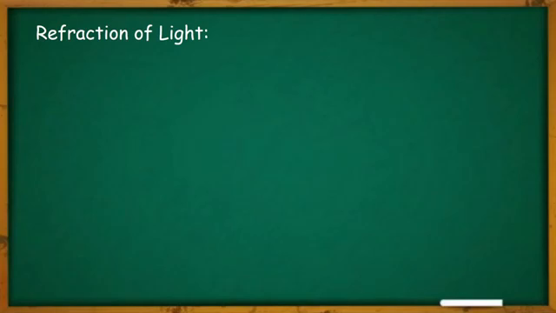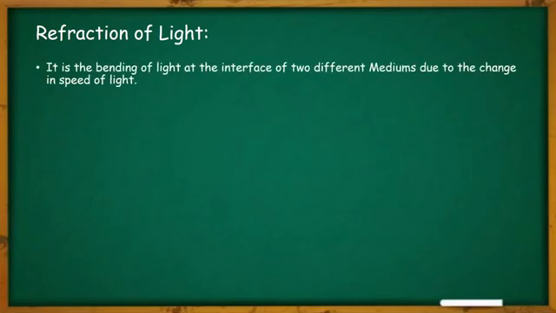Refraction of light. So what does refraction of light mean? Refraction of light means the bending of light at the interface of two different mediums due to the change in speed of light.